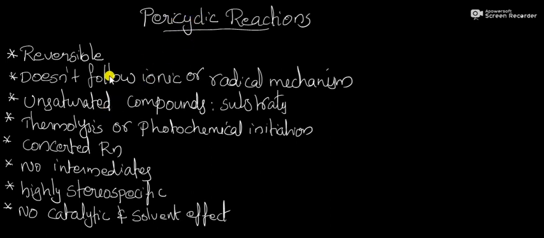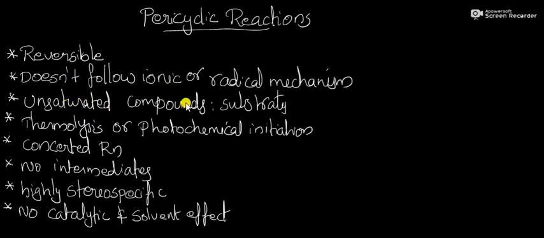What are the characteristics of a pericyclic reaction? It is a reversible reaction. All the pericyclic reactions are reversible in nature. And we studied the reaction mechanisms of different types of reactions. All the reactions may either follow an ionic mechanism or a free radical mechanism. But pericyclic reactions do not follow an ionic mechanism or a free radical mechanism.